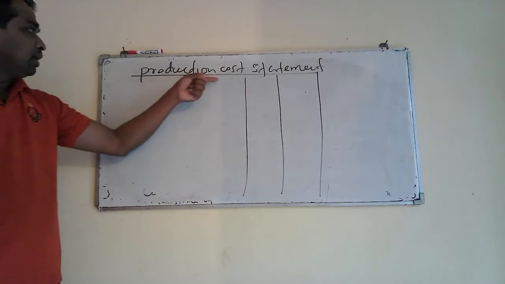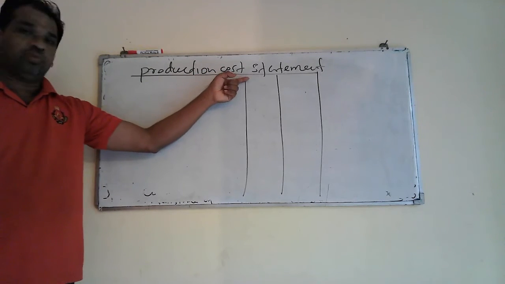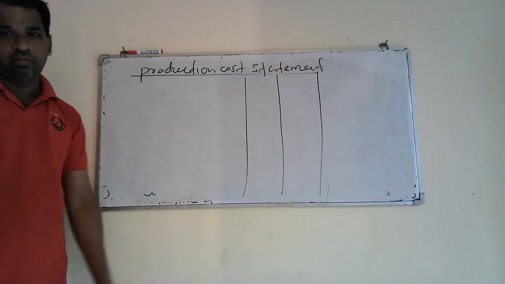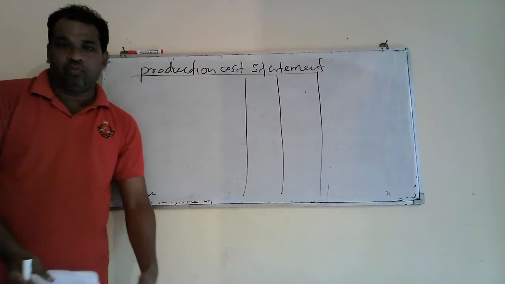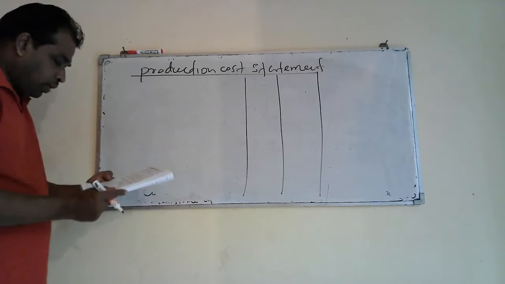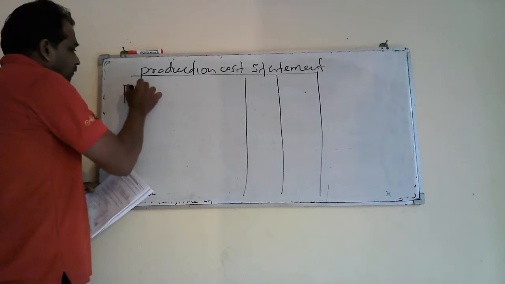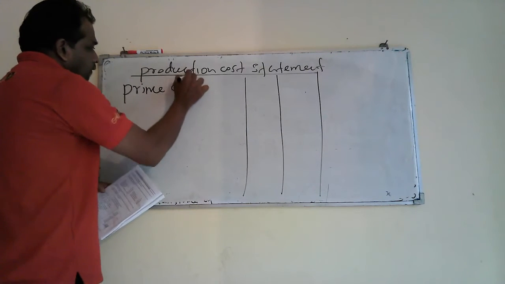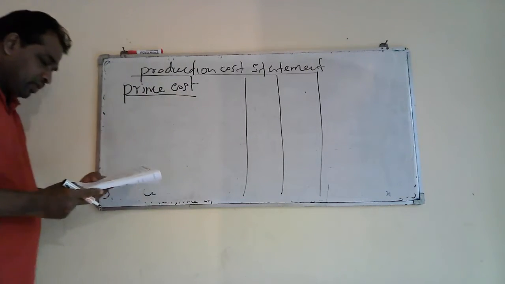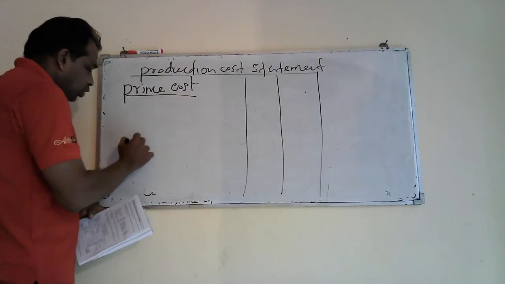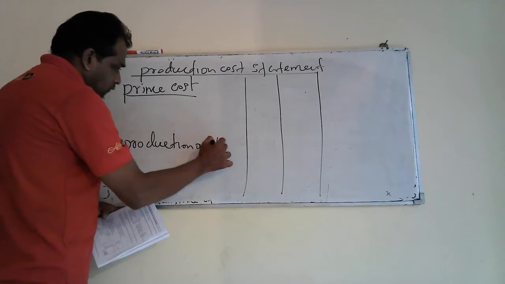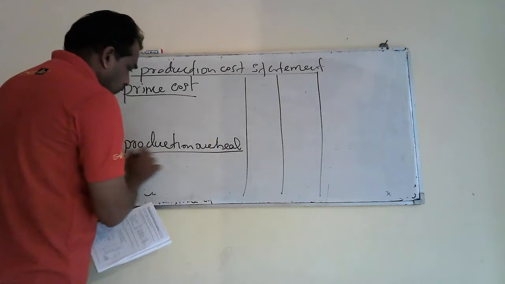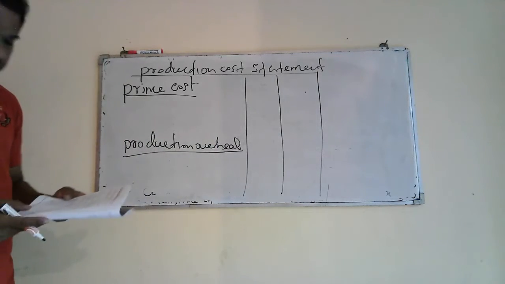But I have just written production cost statement. But at the exam you have to write the business name and the period also. Right. On the top you have to mention prime cost heading and another heading production overhead.